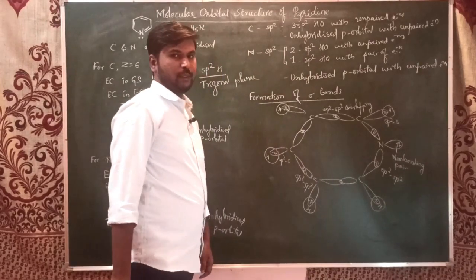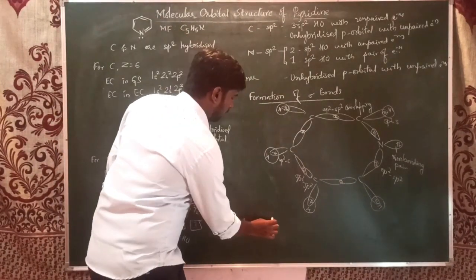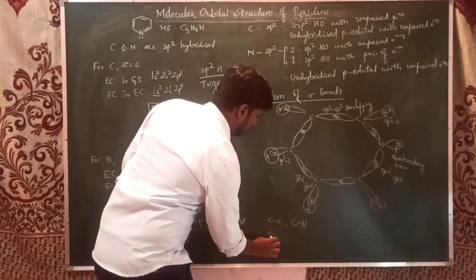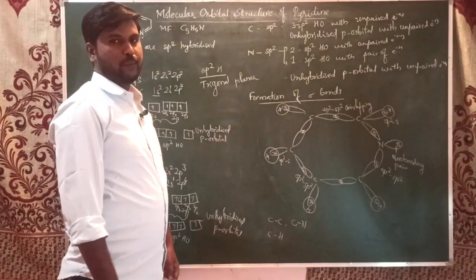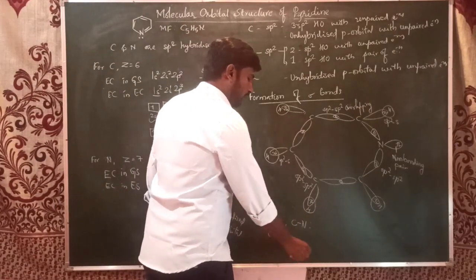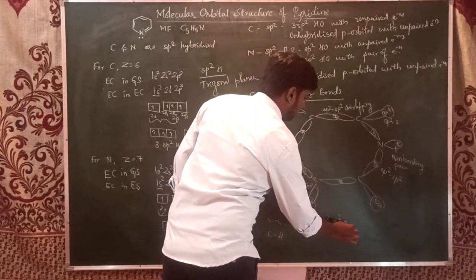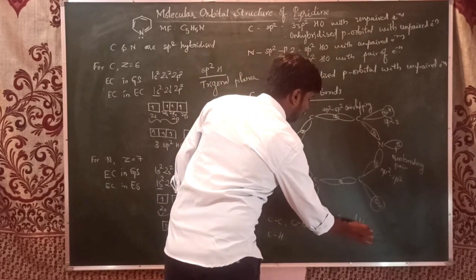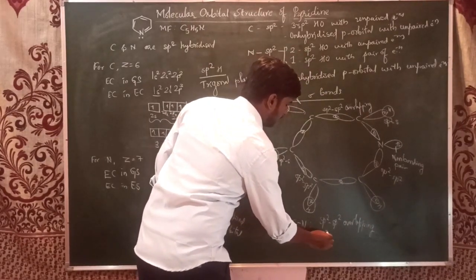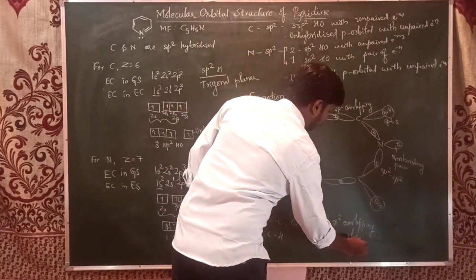Carbon-hydrogen sigma bond. So here we can see 3 types of sigma bonds. One is the carbon-carbon sigma bond, another is the carbon-nitrogen sigma bond, and another is the carbon-hydrogen sigma bond. The carbon-nitrogen sigma bonds are formed by sp2-sp2 overlapping, and this C-H sigma bond is formed by sp2-s overlapping.